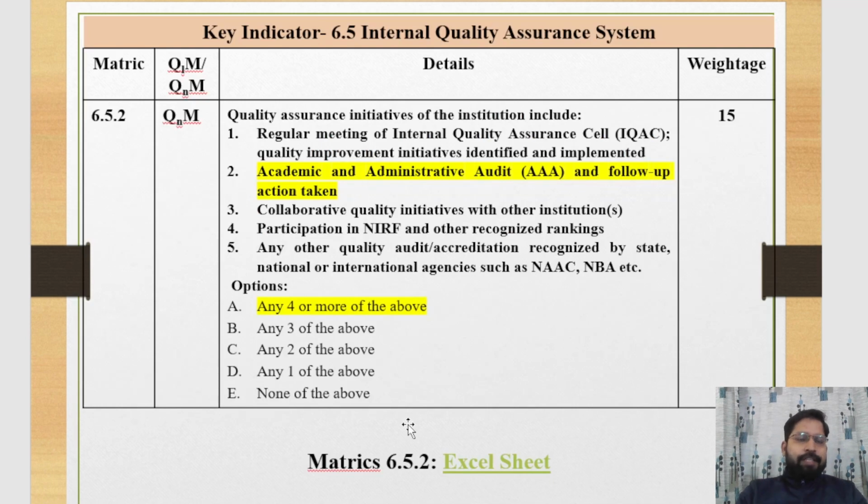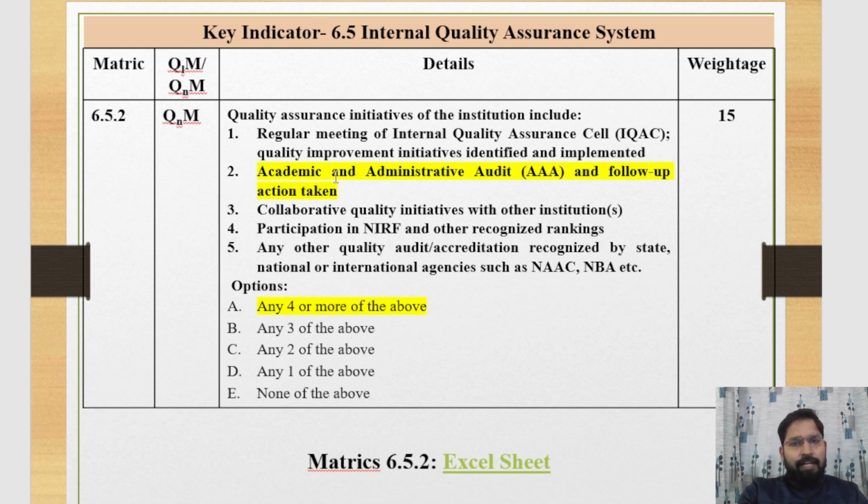Now we discuss 6.5.2. This one is also a quantitative metric. The weightage of this metric is 15. It is an objective type metric. Quality assurance initiatives of the institution include, first, regular meetings of IQAC and quality improvement initiatives identified and implemented. This means whether this is done in your institution or not. If this is done, then we take one initiative taken for quality improvement.